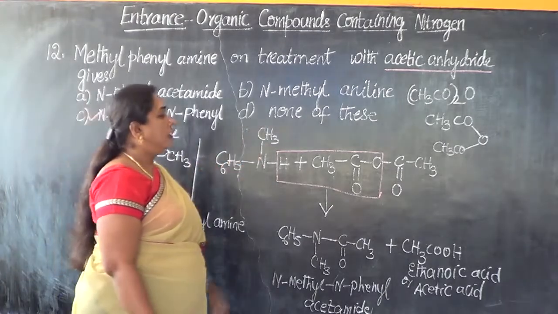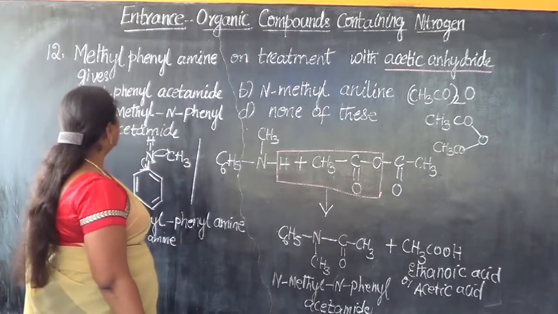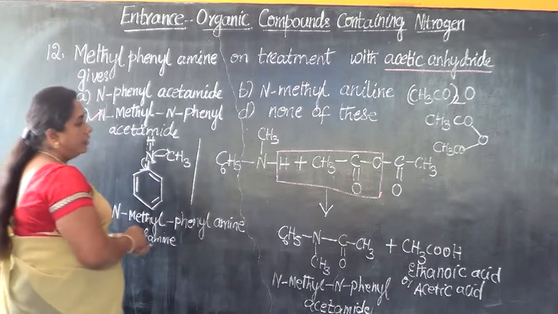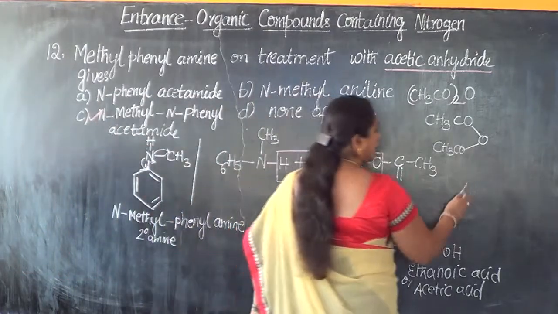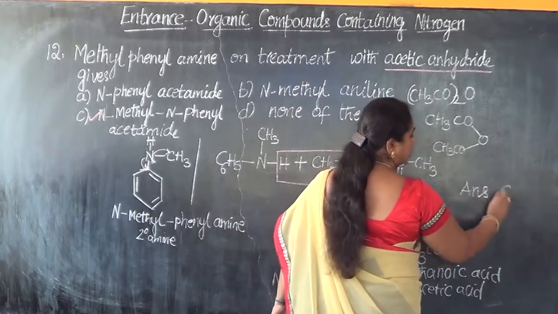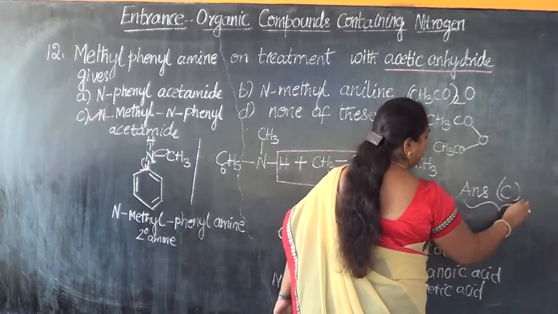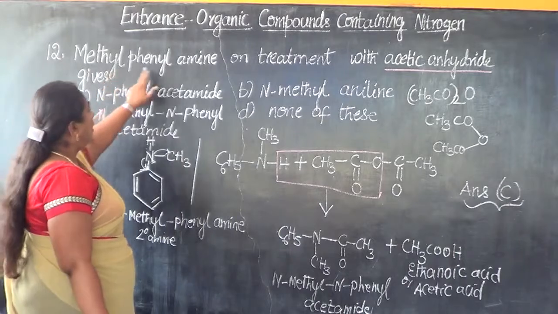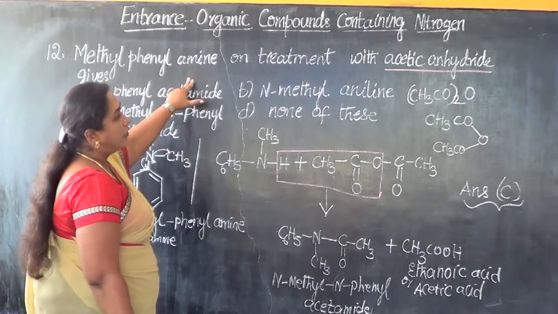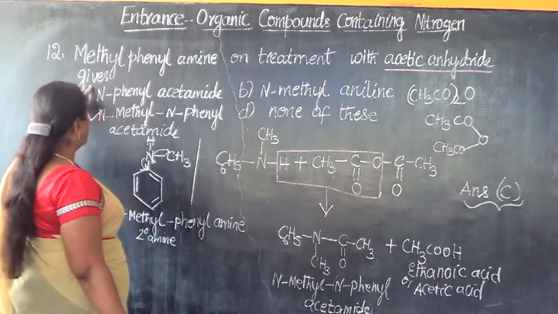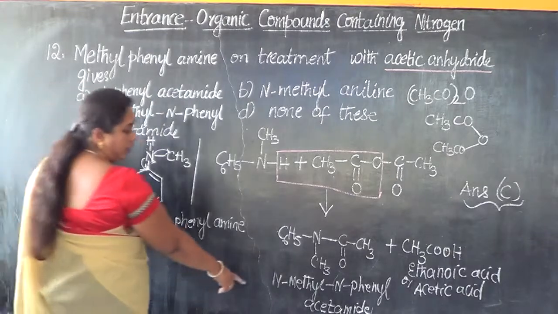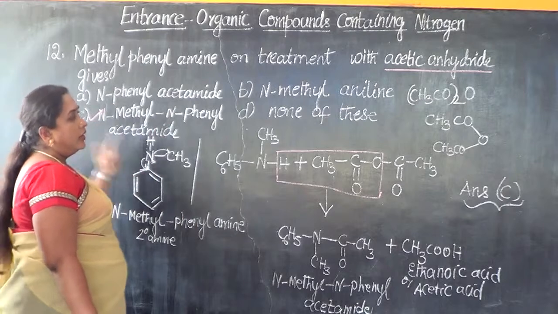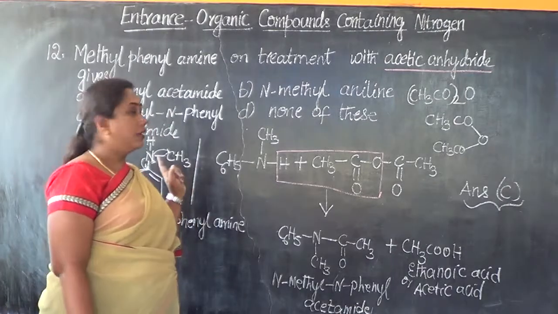And D is none of these. So therefore, which is the correct answer for this particular question? Option C. Correct answer is option C. So I repeat the question again. Methylphenylamine on treatment with acetic anhydride gives N-methyl N-phenyl acetamide. That is option C, the correct answer for this particular question.